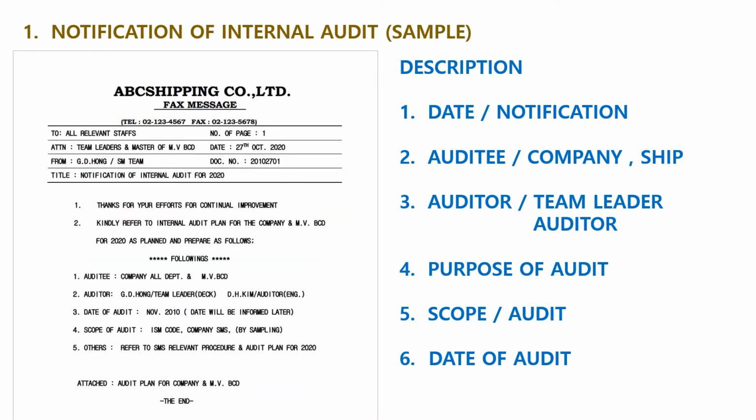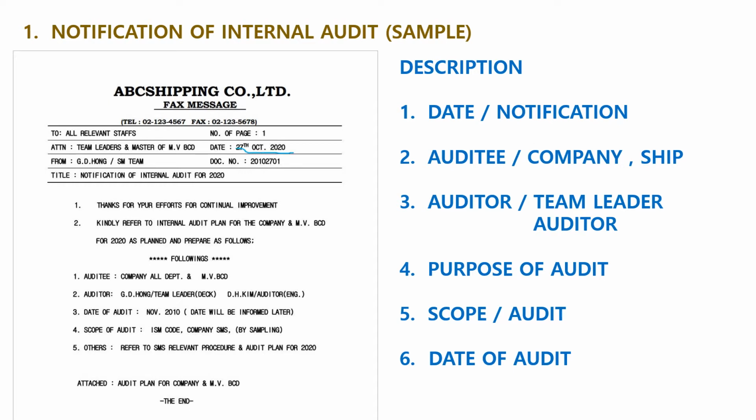1. Notification of internal audit. This is a sample. To carry out the internal audit, the company has to prepare a notification of internal audit. The most important thing is the description. Number 1, date. What is the internal audit date?